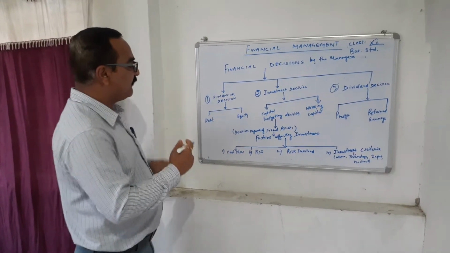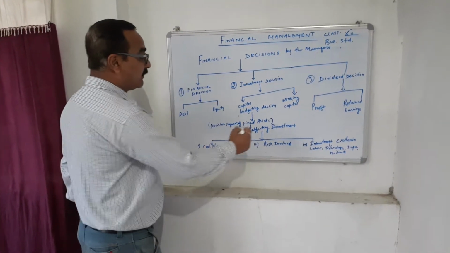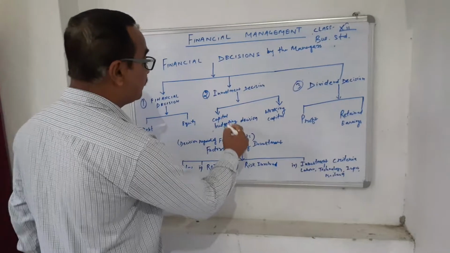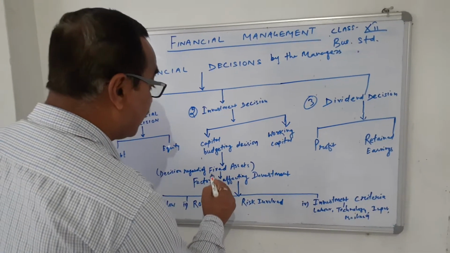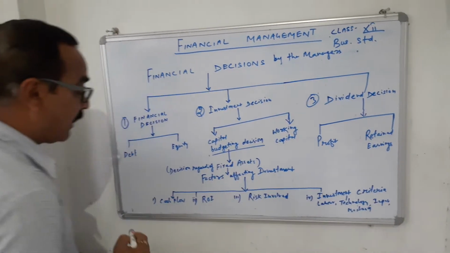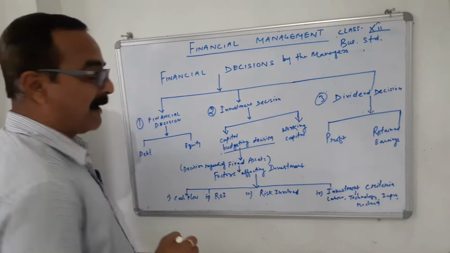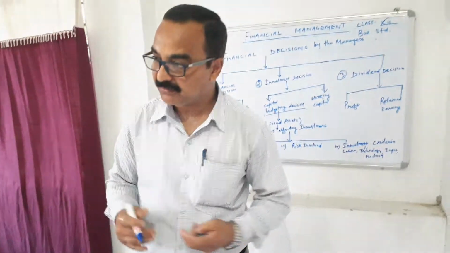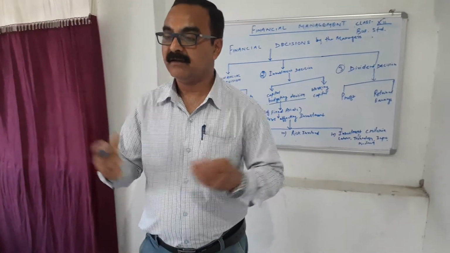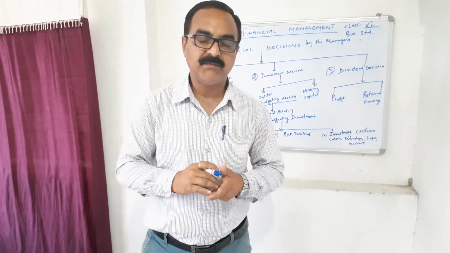Now, let me give you an idea about the factors affecting the investment decisions. This investment decision is broadly called the capital budgeting decision. In this case, we concentrate on fixed capital, such as land, building, machinery, furniture, fixtures, plant and equipment, all of which are meant for the long-term use of the business.